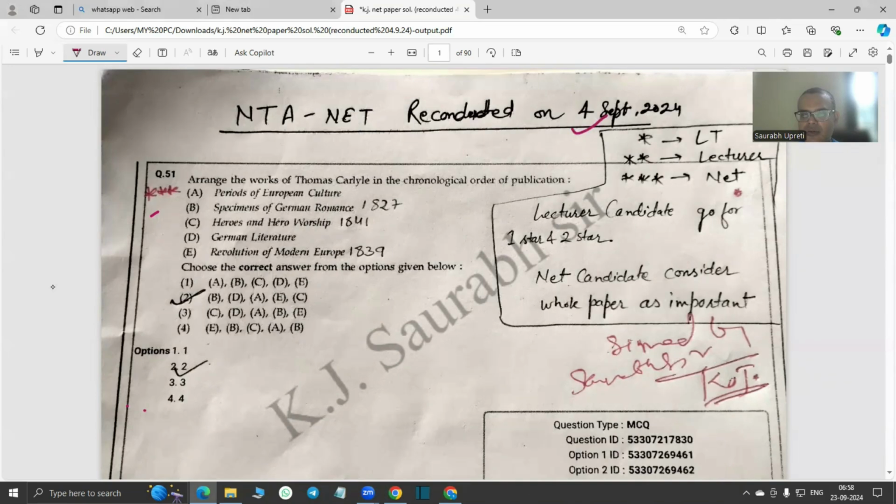As you can see here on the screen, we have already divided this question paper into three grades, and that is 1 star for LT. 1 star does not mean that it's a less important question. In fact, it is the most basic fundamental question. So it's a very important gradation that I'm trying to explain to you right at the beginning of this video, so that all of us can be very ready and prepared for this categorization.